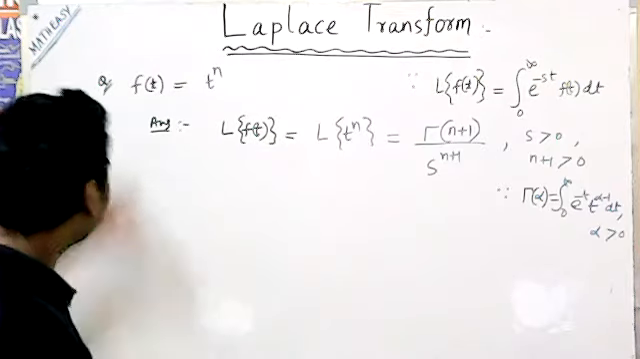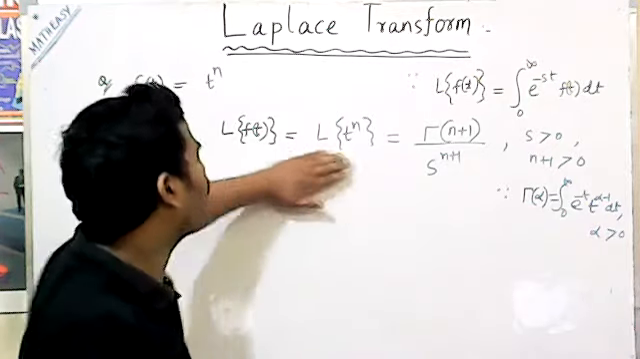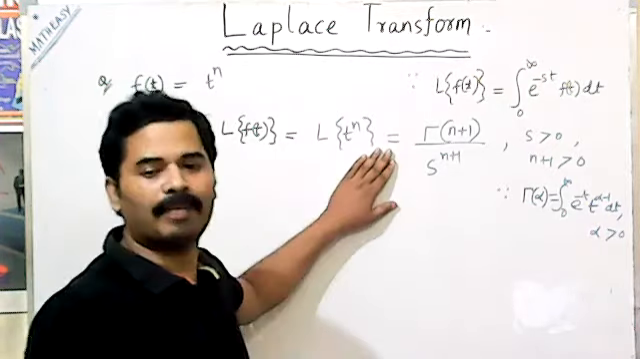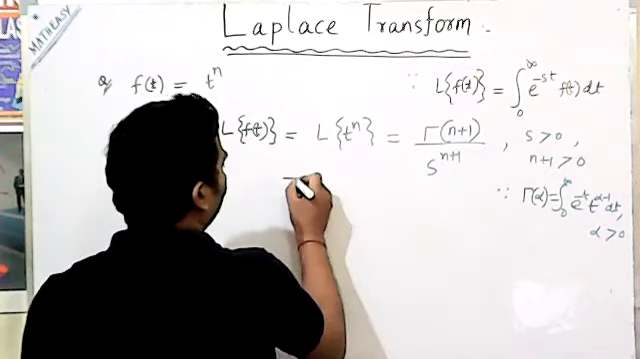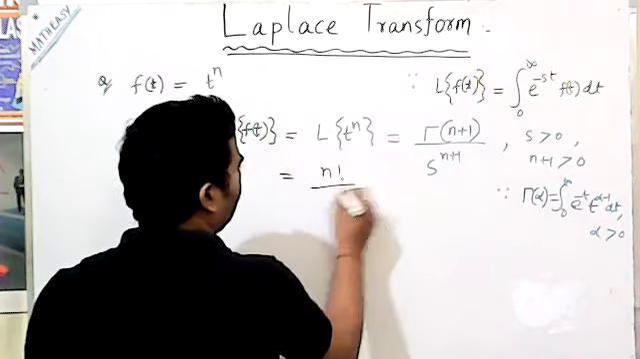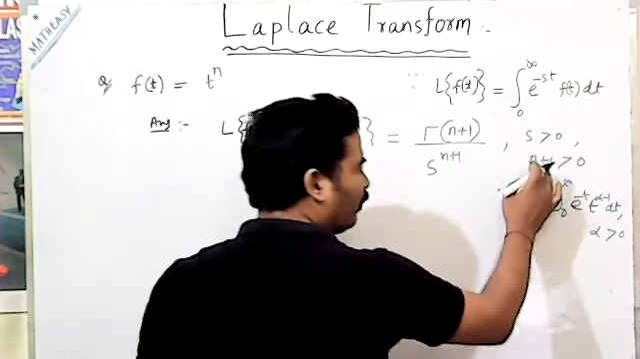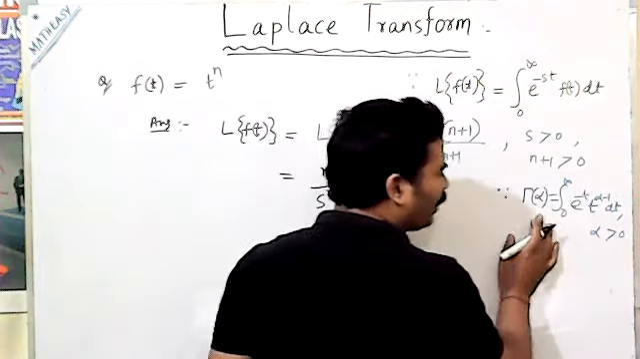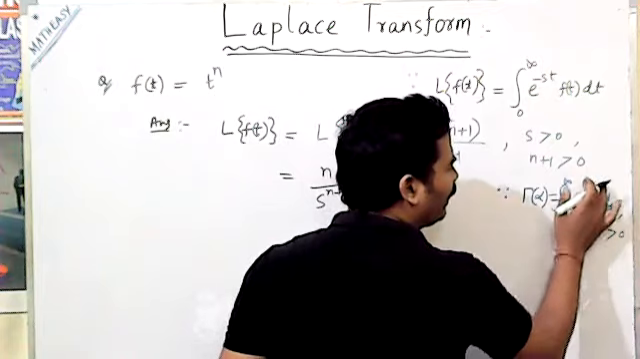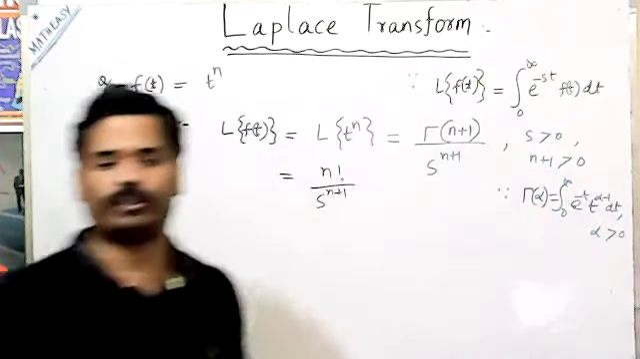Here also f(t) is equal to t to the power n, Laplace of f(t) is equal to Laplace of t to the power n. This is also related to the gamma function. By using that gamma function you can find the value n factorial by s to the power n plus 1. So here s greater than 0, n plus 1 is greater than 0. Gamma function is equal to what? Gamma of alpha is equal to the integral from 0 to infinity of e to the power minus t, t to the power alpha minus 1 dt. This is the gamma function.